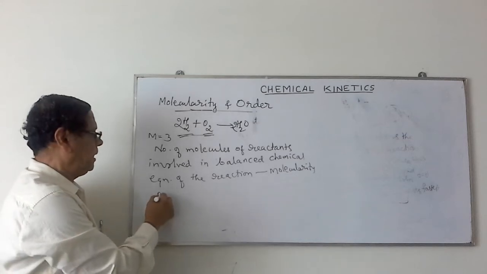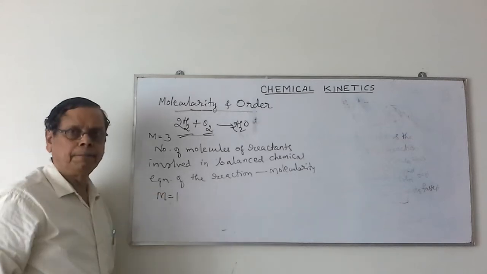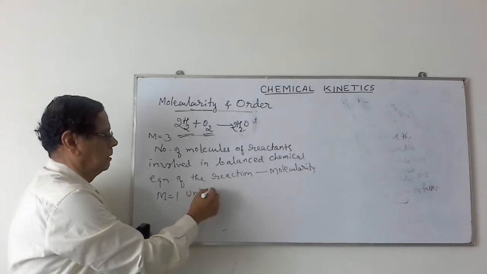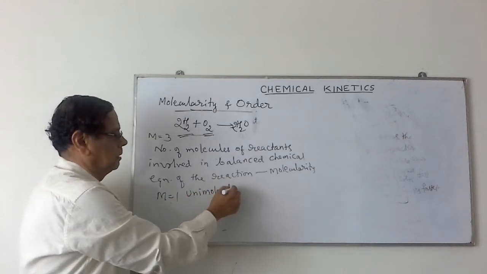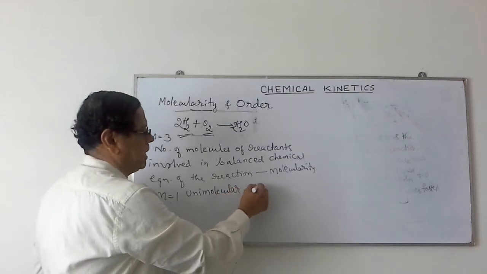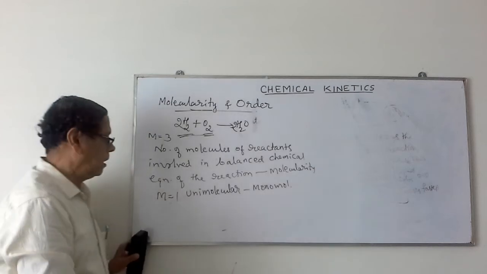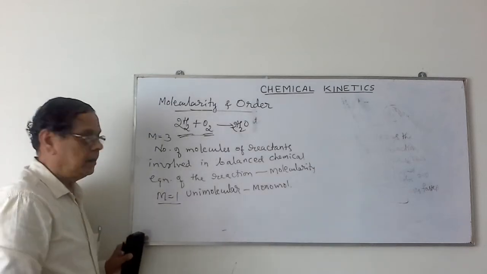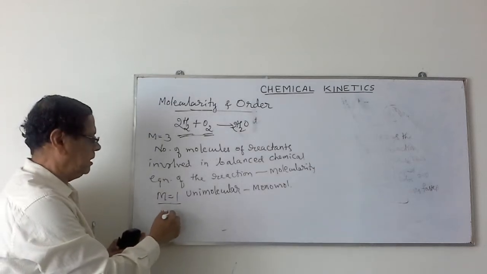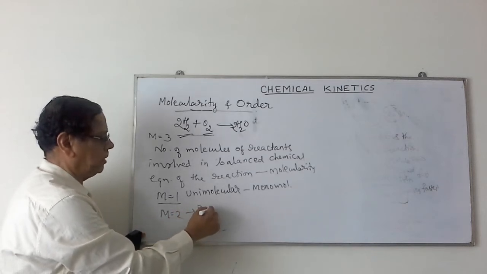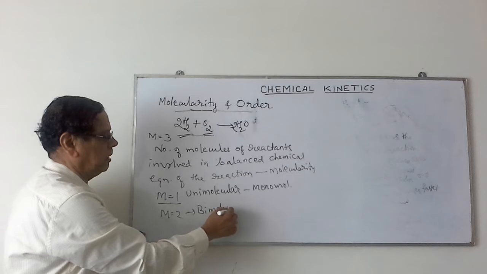If molecularity is equal to 1, it is called unimolecular or monomolecular reaction. Monomolecular or molecularity 1. If the molecularity of the reaction is 2, then it is said to be a bimolecular or dimolecular reaction.